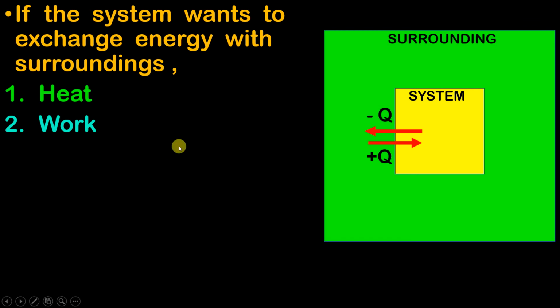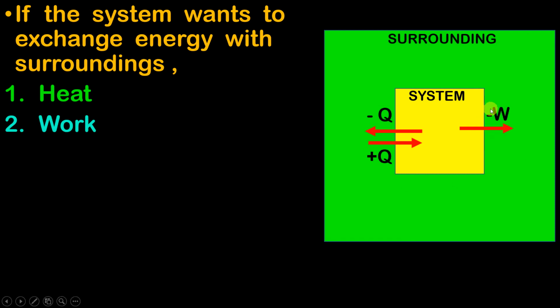Okay, now there is one more form, that is work. If the system does work on the surrounding, we say it is minus W. So here, when the system does work on the surrounding, the system loses energy.